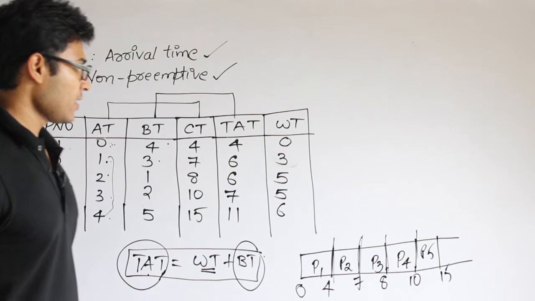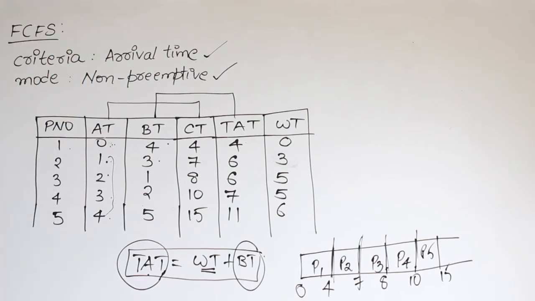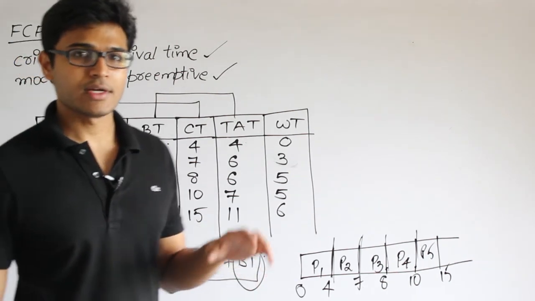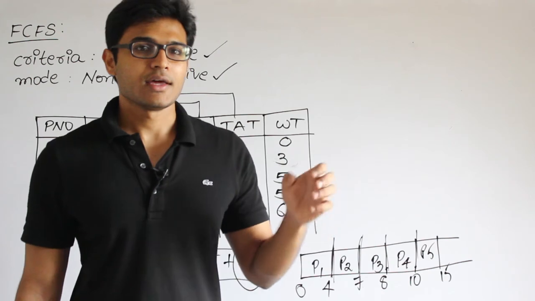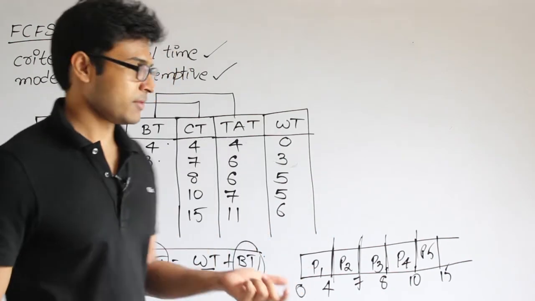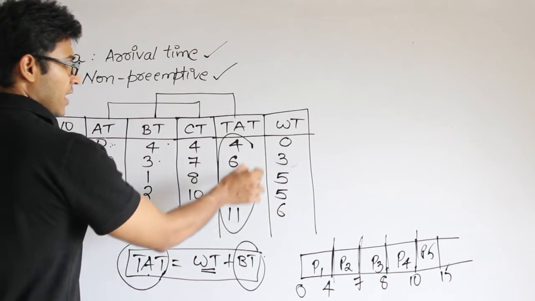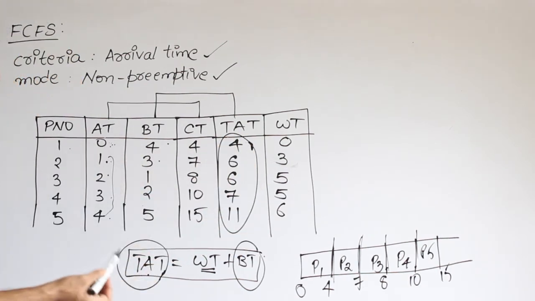Okay. And other points which are important, they will ask you about what is average turnaround time. Average turnaround time is the average amount of time that each process is spending in the system. That is average turnaround time. So what you could do is you could add all these numbers and divide by 5. That is average turnaround time.